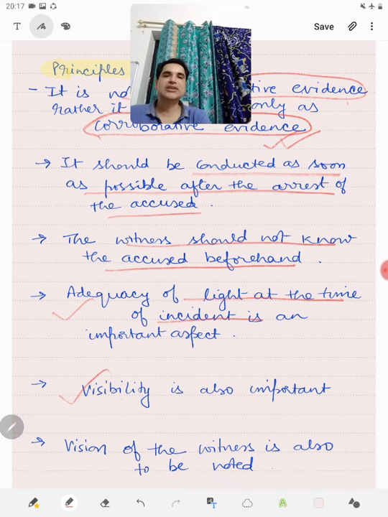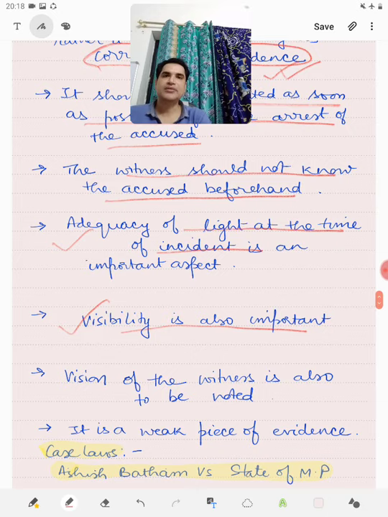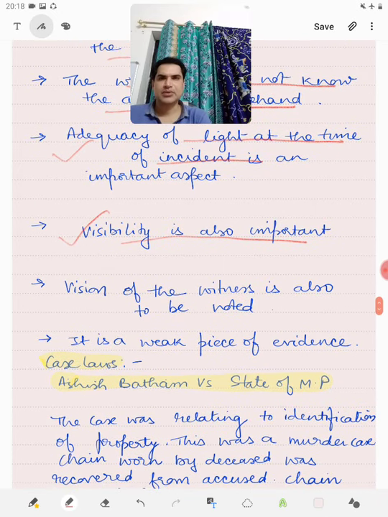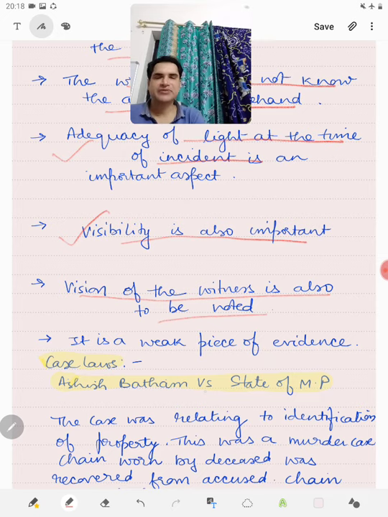Then visibility is also an important aspect. The defense can ask what the visibility was at that time, whether it was daytime, whether it was night, or whether it was twilight zone, or whether it was early morning of a winter night. Then the vision of the witness is also to be noted. If the witness has very poor vision and he says that the accused was standing at a distance of 50 meters, then certainly it is to be suspected as such.